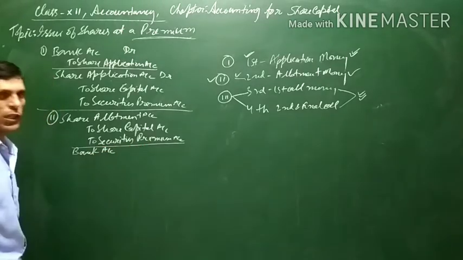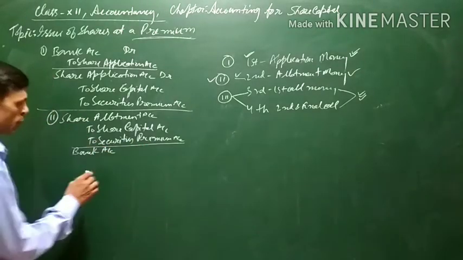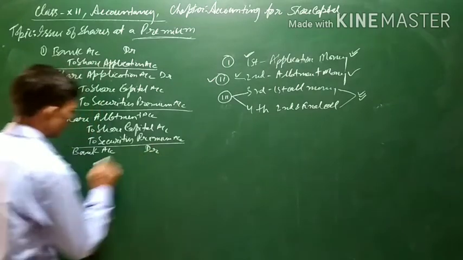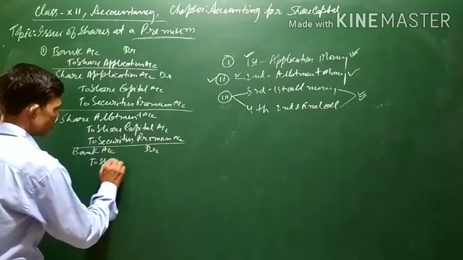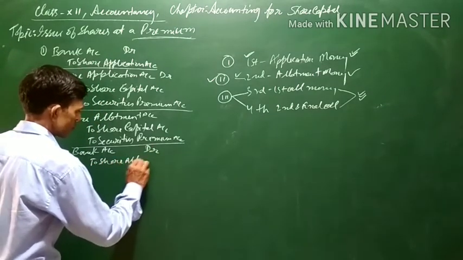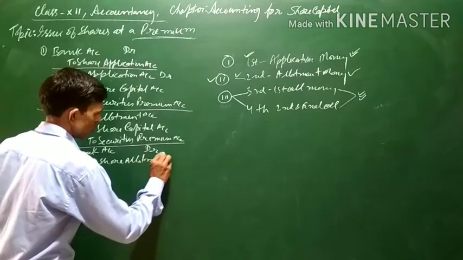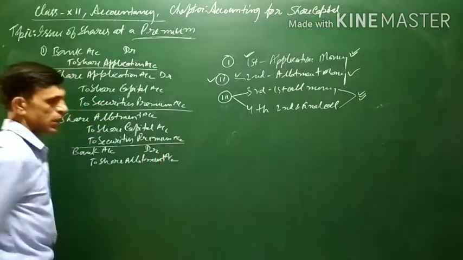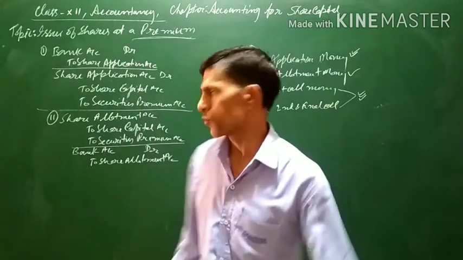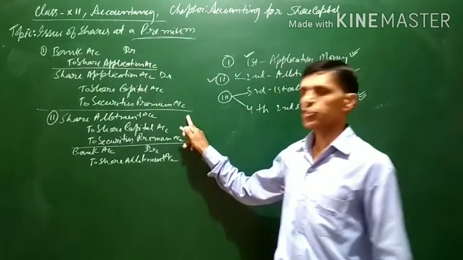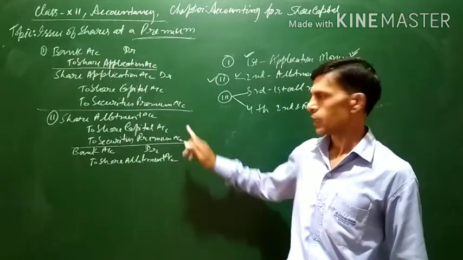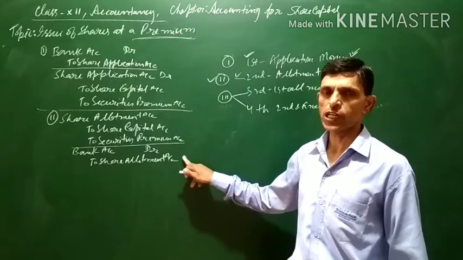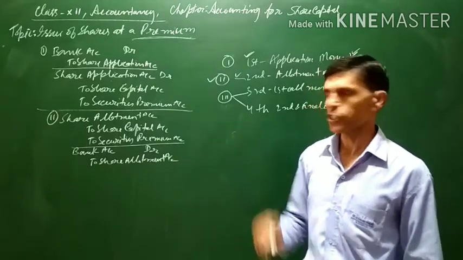When the allotment money along with securities premium amount is received, the entry will be bank account debit to share allotment account. First the narration is being share allotment money due, and when it is received, being share allotment money received.